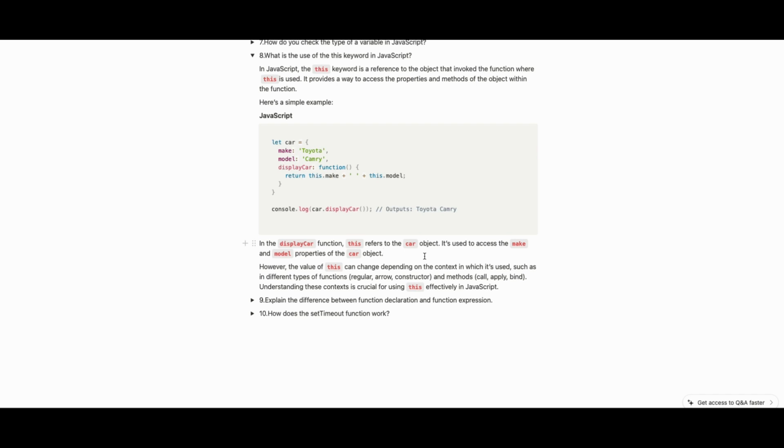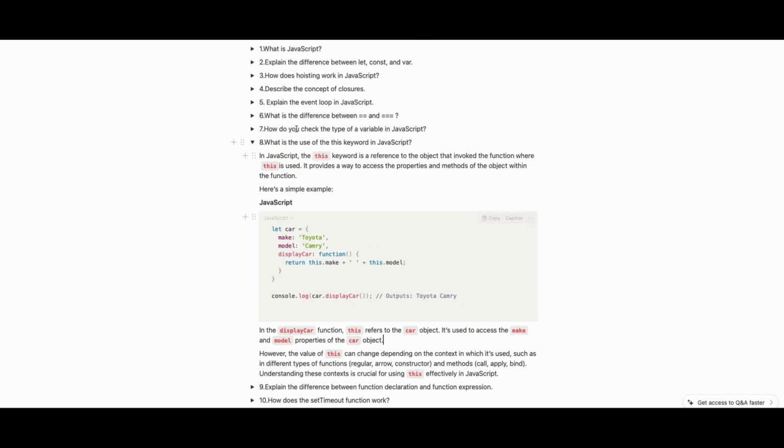There is a difference between regular function and arrow function. Let's talk about that later when we have time. There will definitely be some questions on methods call, apply, bind. Okay, understanding this context is crucial for using this effectively. Yeah, I get it.